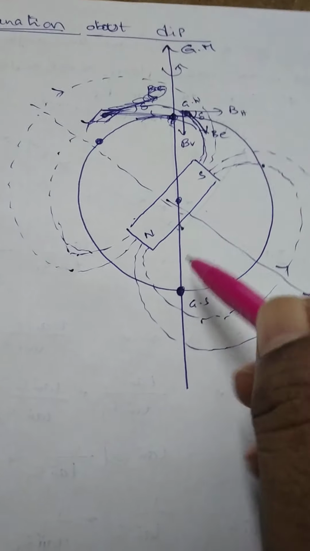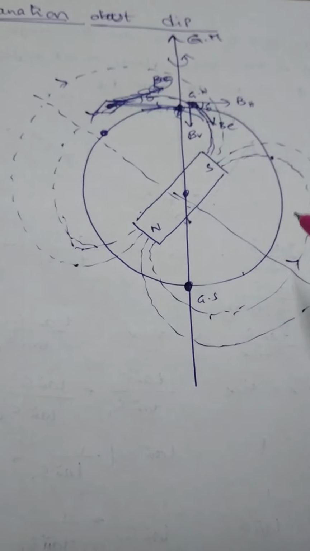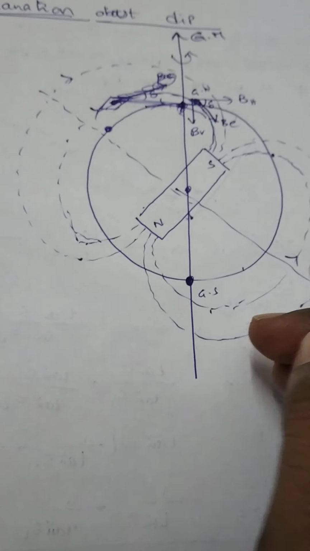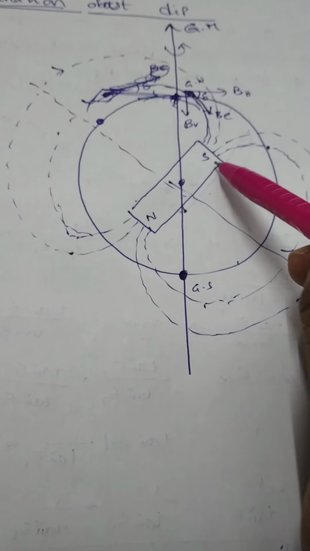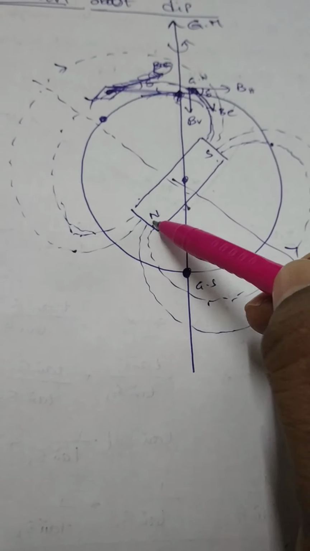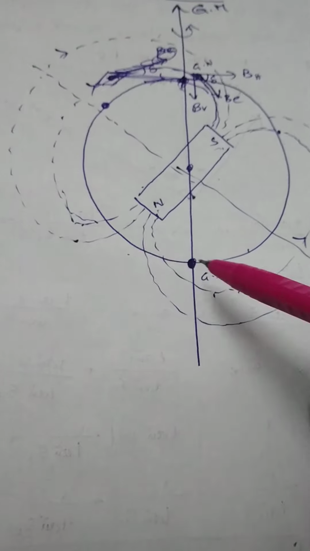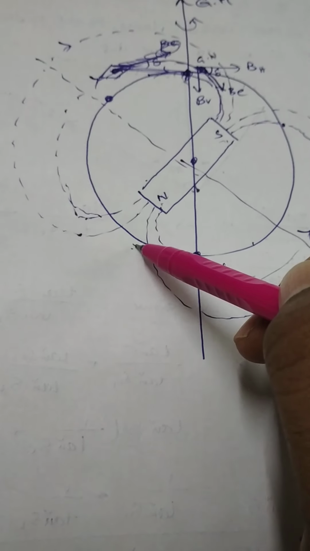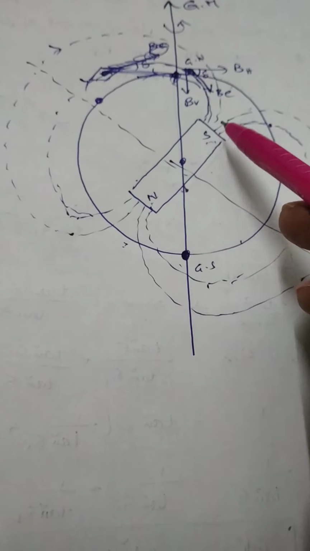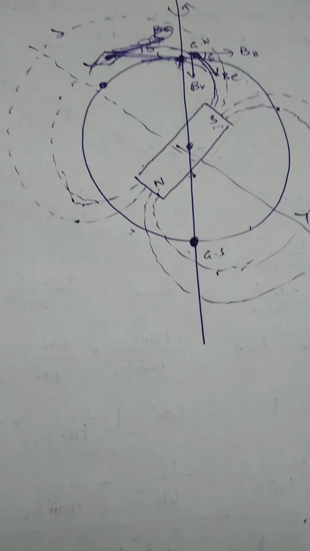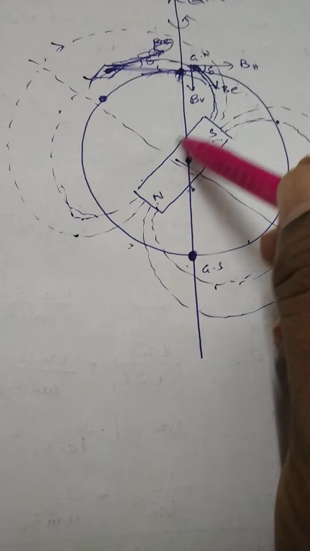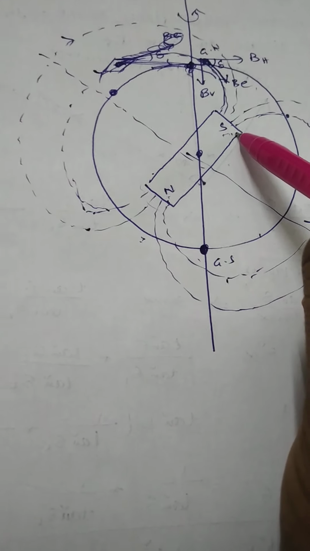Also, you know, Earth is taken as a bar magnet or a perfect magnet, means its north pole is like this and south pole is like this, means the earth's magnetic north pole is directed towards the geographic south. Earth's magnetic south pole is on the side of the geographic north. So this is a bar magnet.